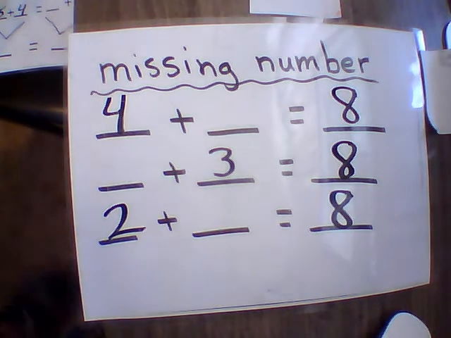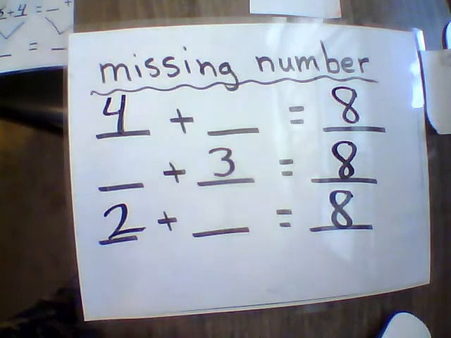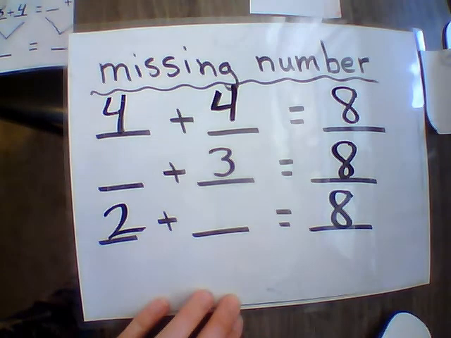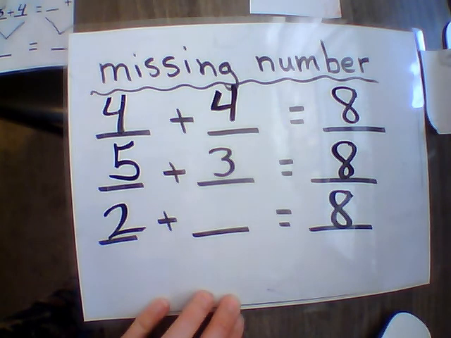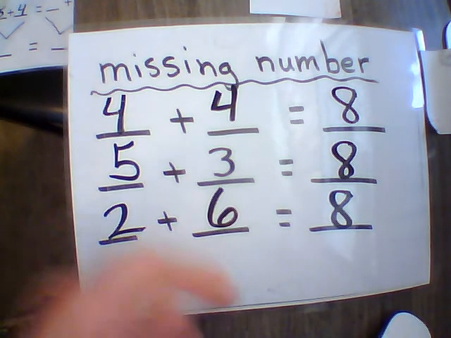All right. So let's go through this quickly. 4 plus blank equals 8. 4 plus 4 equals 8. Blank plus 3 equals 8. 5 plus 3 equals 8. And 2 plus blank equals 8. 2 plus 6 equals 8.